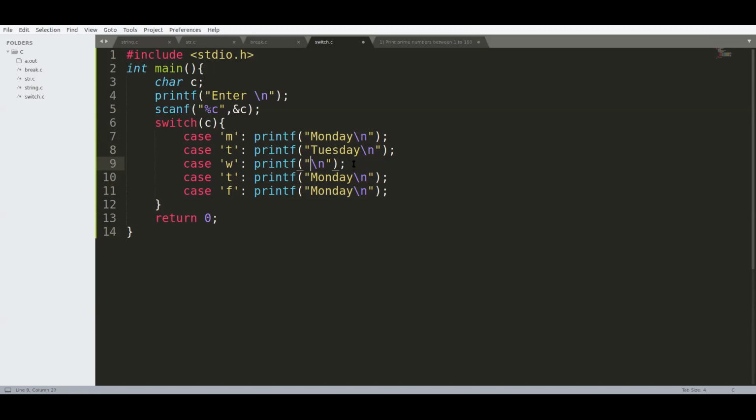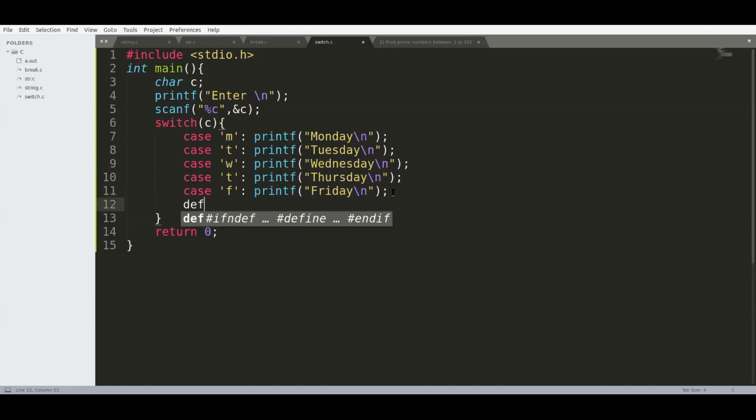When will Tuesday get executed? When we enter T, Tuesday will get executed. So similarly, again there is a case for T also. Again, for Thursday also I have put T.